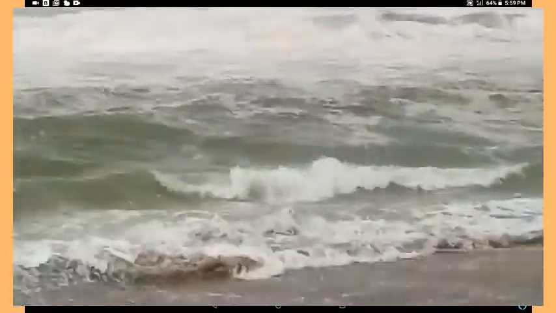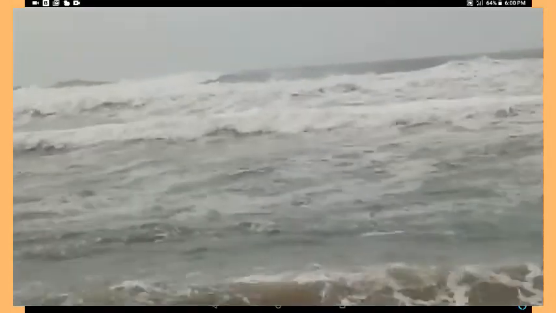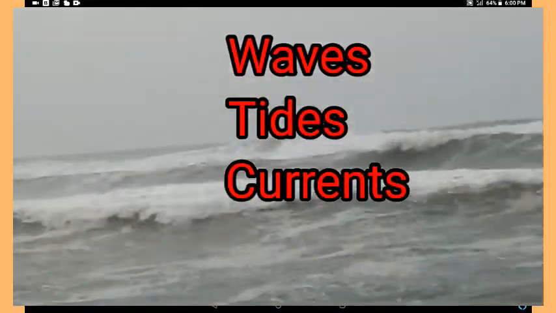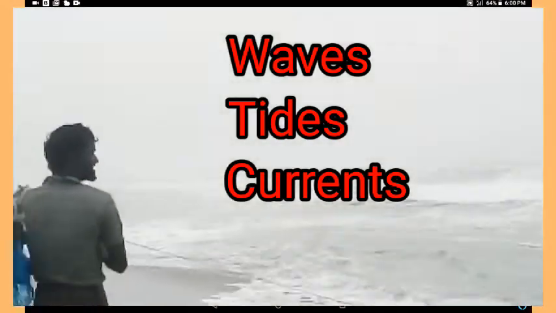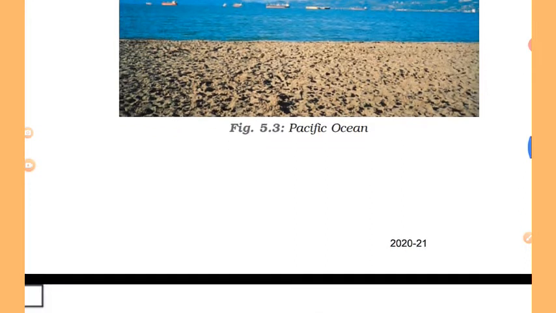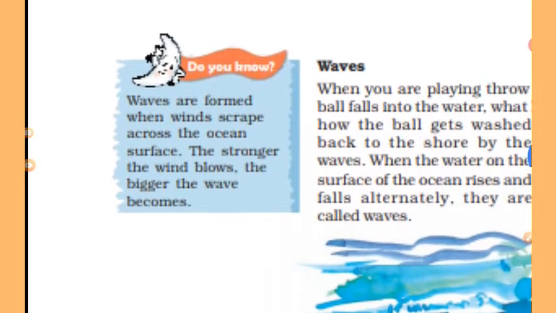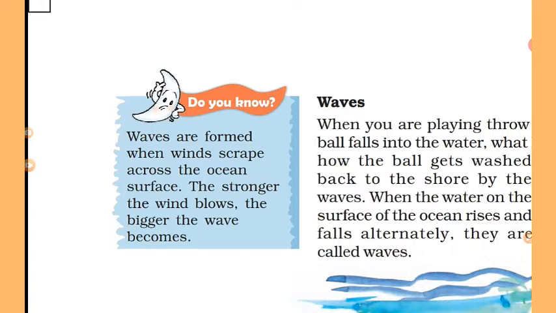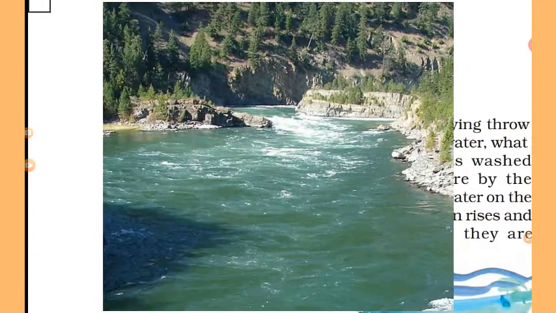So in this way we have come to know that due to the movement in the water of oceans or seas, there are three kinds of movements known by different names: waves, tides and currents. Now we'll study about these in detail. This is the picture of the Pacific Ocean. You can see the Pacific Ocean. In the previous video, we discussed the oceans and the main rivers and lakes of the world with the help of the map of the world.